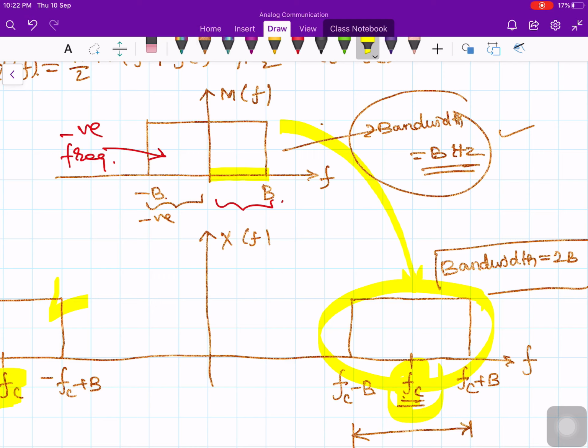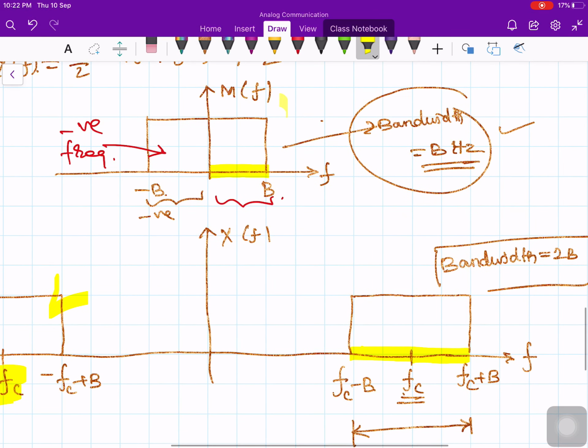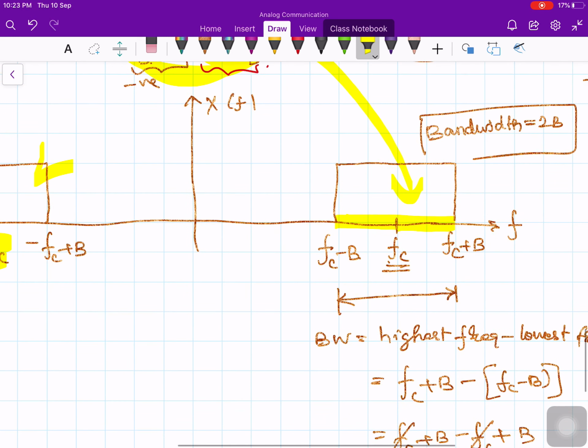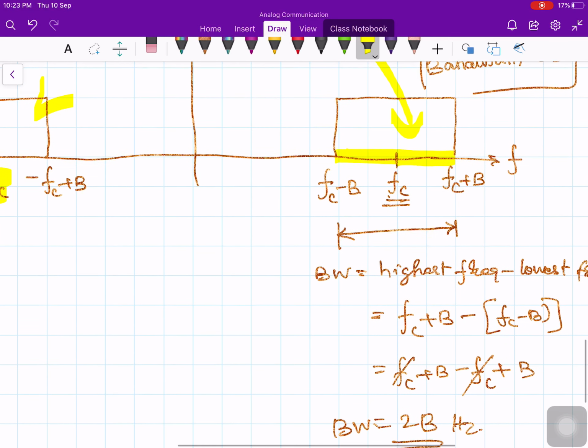I have the bandwidth B. Similarly, if you look at the modulated signal in the positive frequency axis, what is the bandwidth? The bandwidth is 2B hertz. Because this entire spectrum, including the negative axis, gets translated into the positive axis around Fc. Therefore, the bandwidth in the modulated signal is 2B hertz.